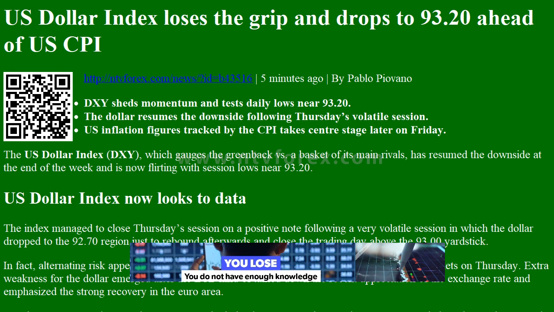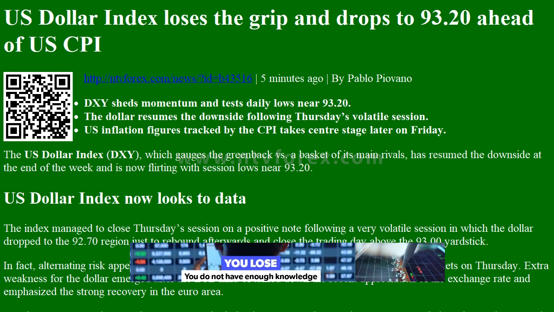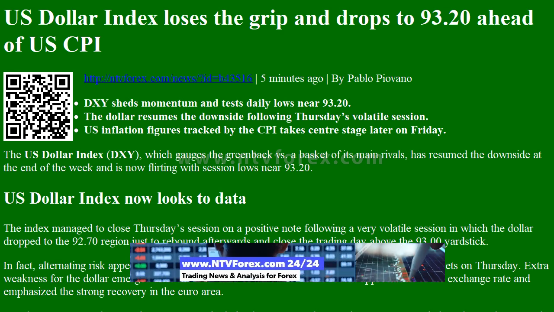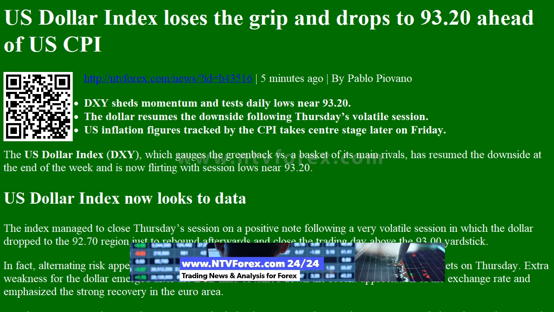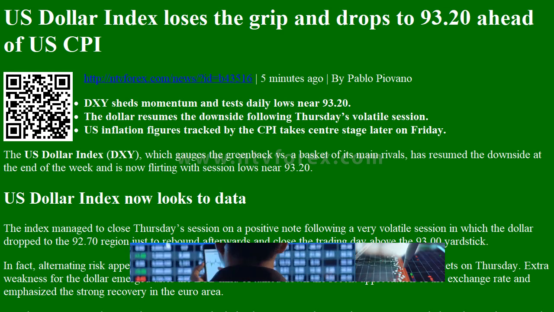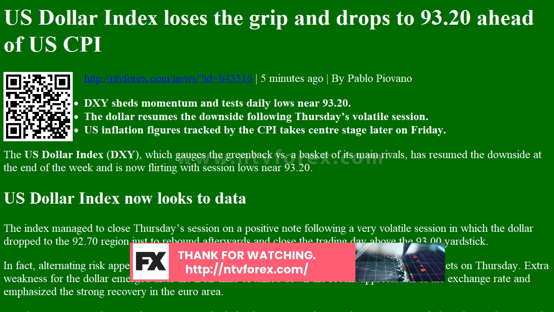US dollar index loses the grip and drops to 93.20 ahead of US CPI. 5 minutes ago by Pablo Piavano. DXY sheds momentum and tests daily lows near 93.20. The dollar resumes the downside following Thursday's volatile session. US inflation figures tracked by the CPI take center stage later on Friday.